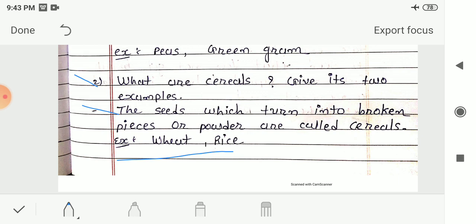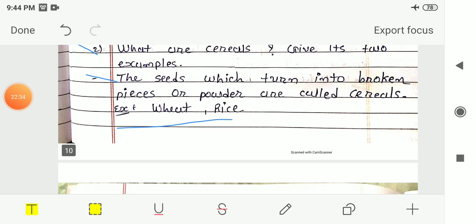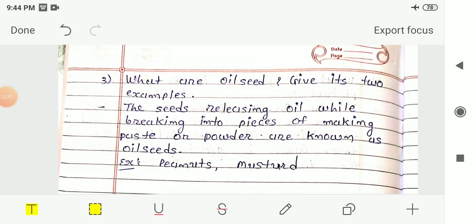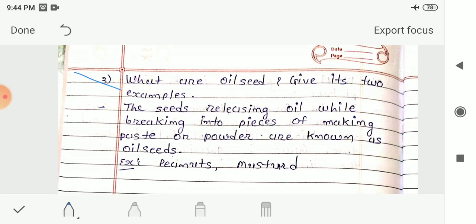Now the next question, third number, what are oil seeds, and give two examples. The seeds that release oil while breaking into pieces or making a paste or powder are known as oil seeds.